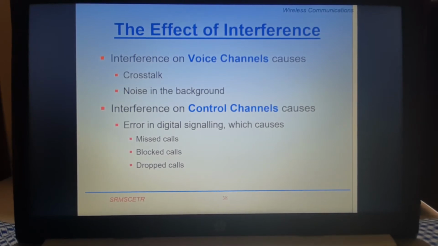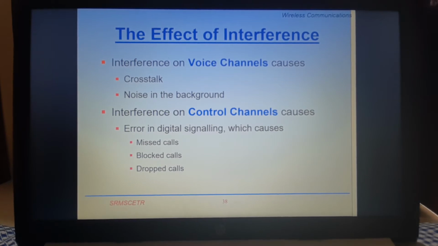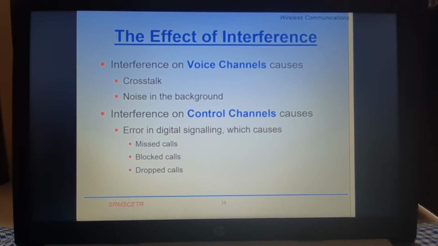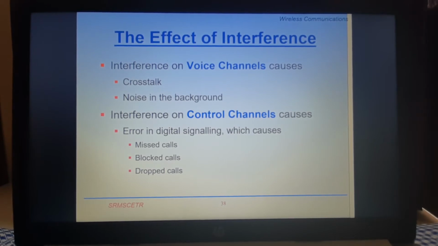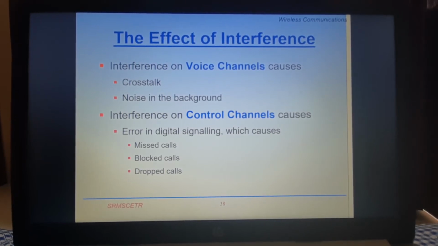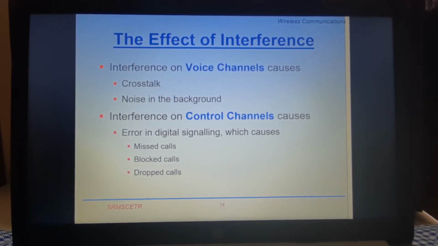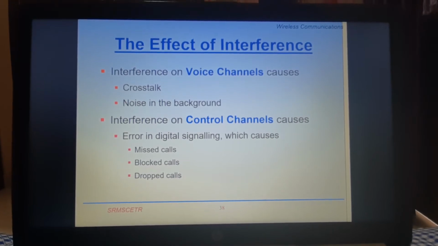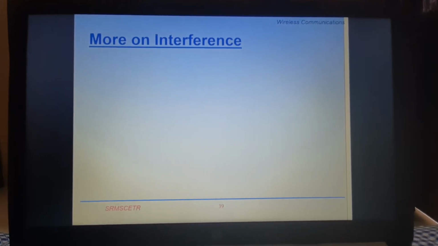As far as wireless communication is concerned, we have two types of channel. One is the voice channel, which is used to carry the voice signal or voice data. And the second is the control channel, which is used to control the information being propagated in the wireless scenario. We are talking about the traffic channel and the signaling channel, which can also be defined as a control channel. So if there is an error in the control channel, there are three problems: missed calls, blocked calls, and dropped calls.